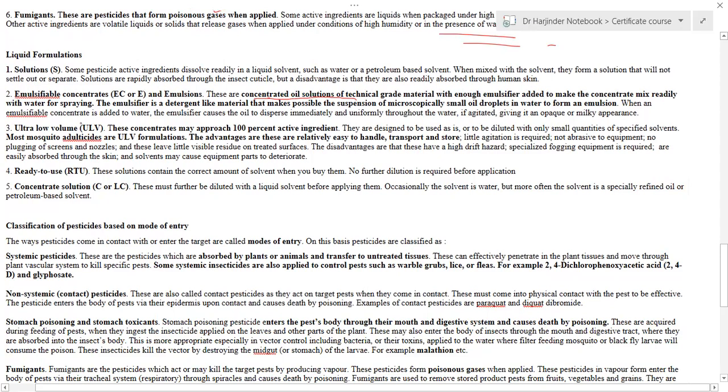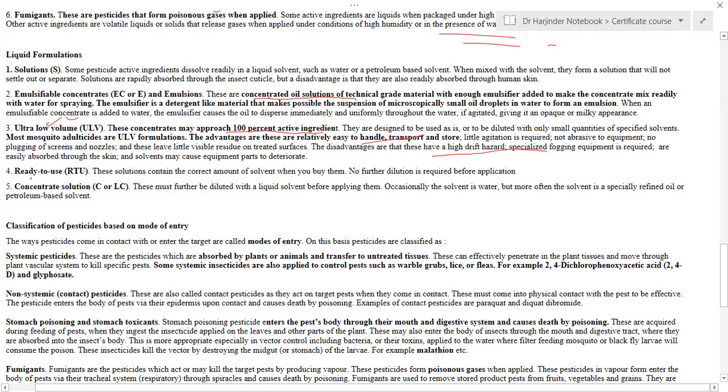Then there are ultra low volume pesticides. These ultra low volume pesticides usually contain 100% active ingredients, and they are used as such or with very low dilution. The main advantage of these ultra low volume pesticides is that they can be directly used, and therefore they are relatively easy to handle, transport, and store. The only disadvantage of this kind of pesticide is that they are highly hazardous because they are highly concentrated. So they give very high toxicity.